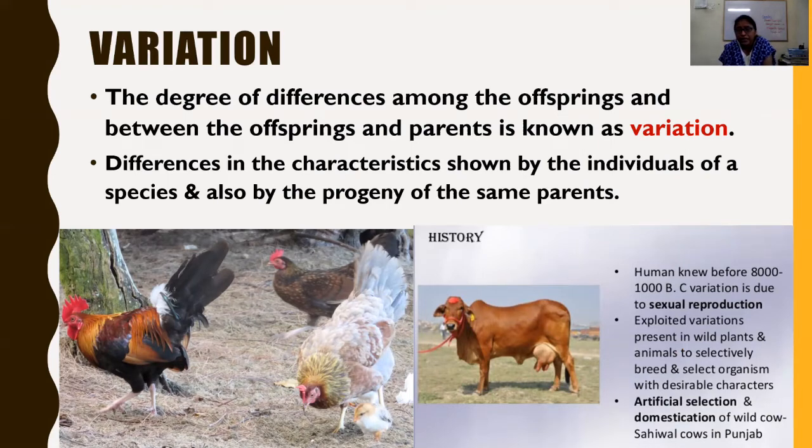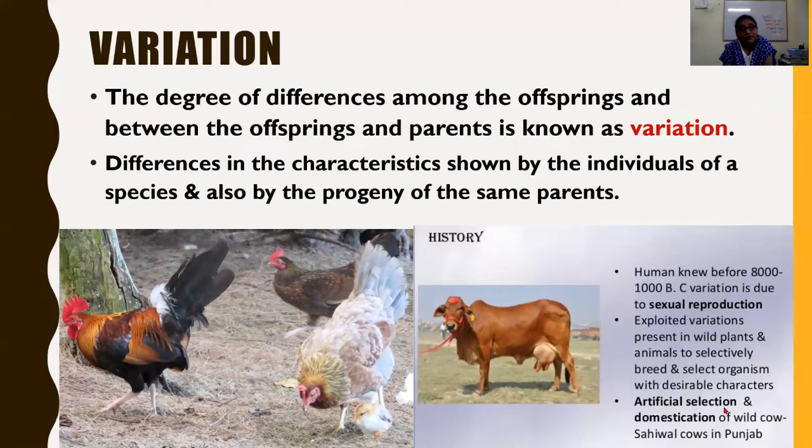They started selecting animals to selectively breed and select organisms with desirable characters. Breed means those who can give birth, matured animals, individuals, and select organisms with the desirable characters from the wild variety.